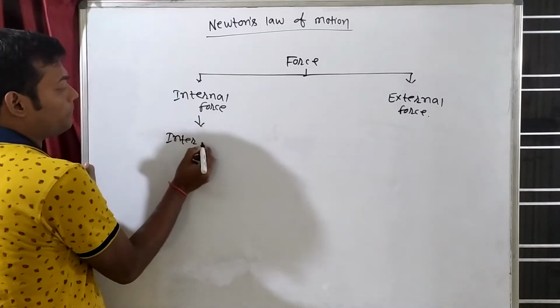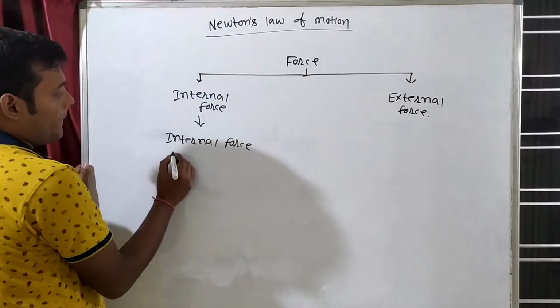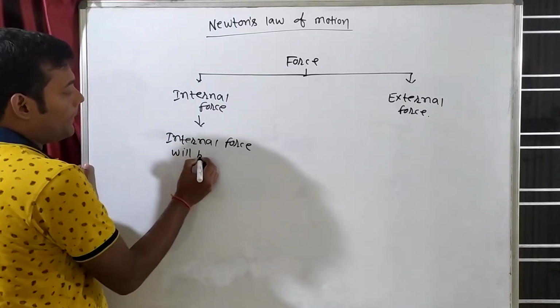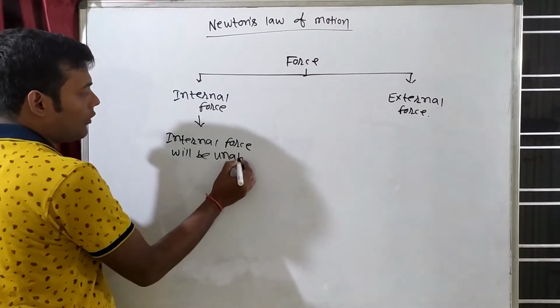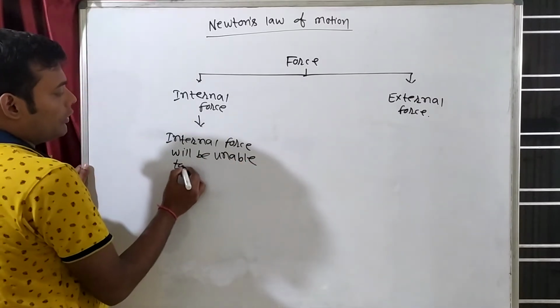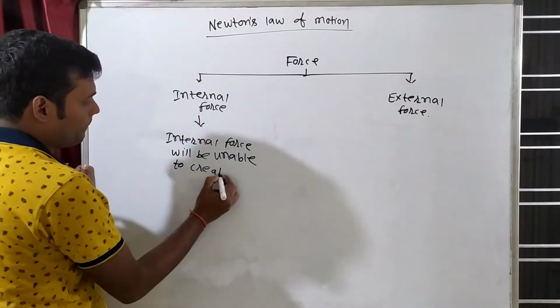Internal force will be unable to create motion.